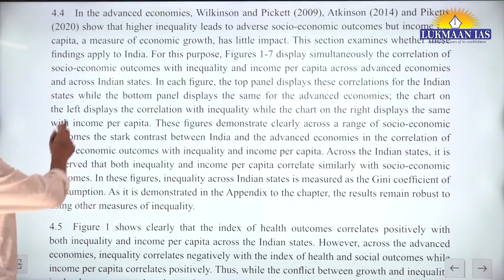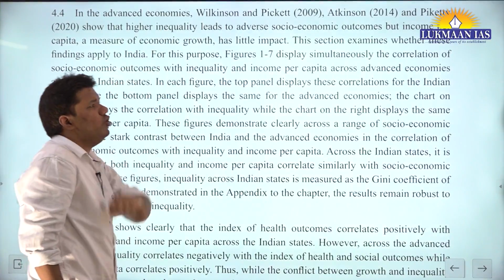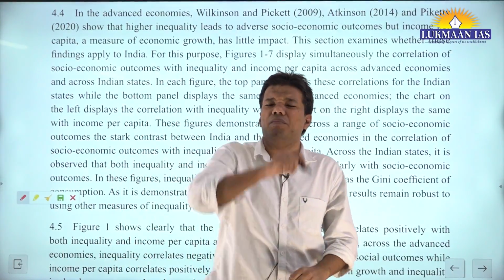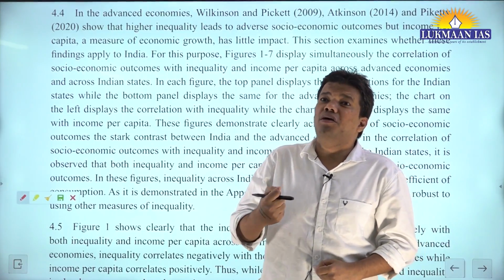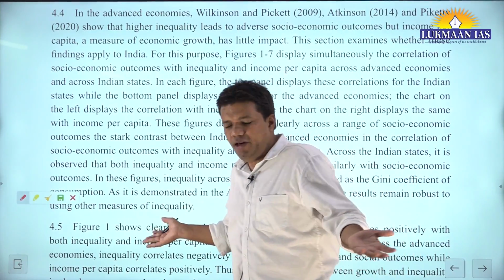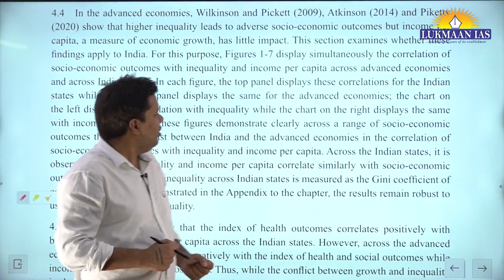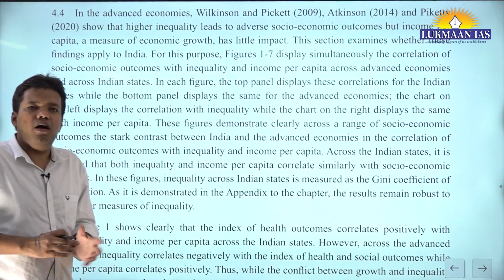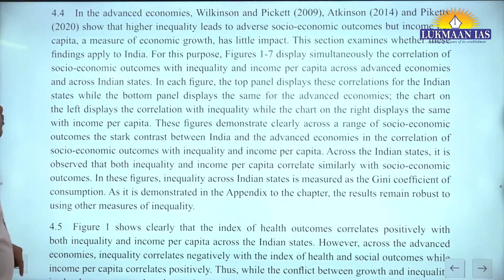See this. In advanced economies, it shows that higher inequality leads to adverse socio-economic outcomes. That is a problem. Let's say we will see drug abuse rise in developed countries whenever there is an increase in inequality. In India, what is happening? Drug abuse is rising whenever there is, I think there is no correlation. Maybe we will see. But whenever there is an increase in income, there is an increase in drug abuse as well. So for developed countries, inequality is very, very important.